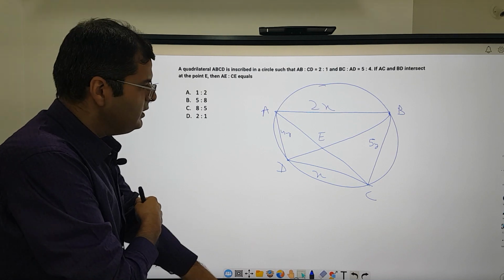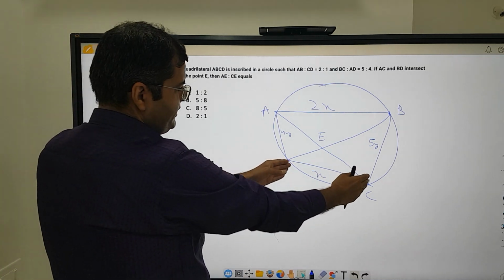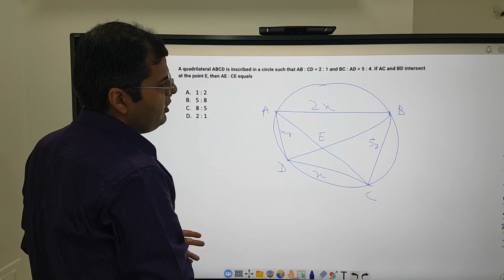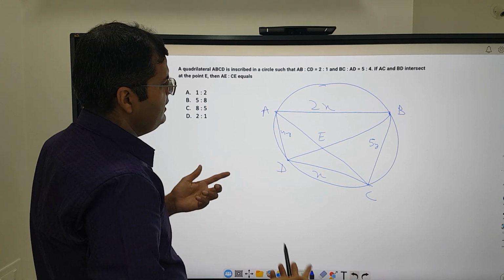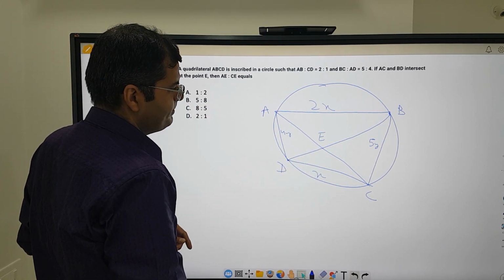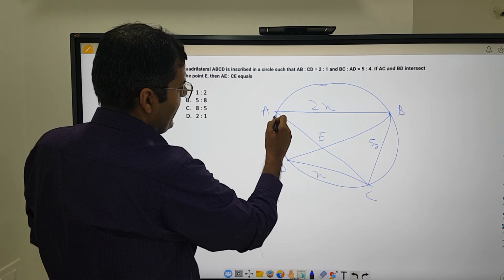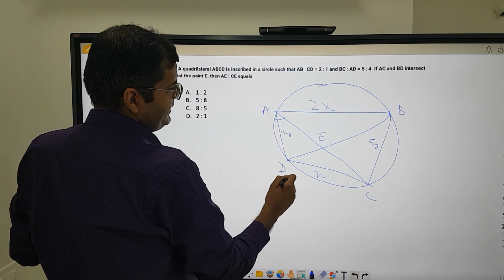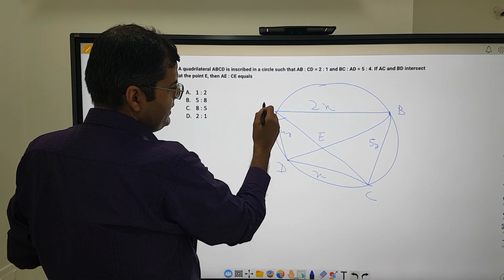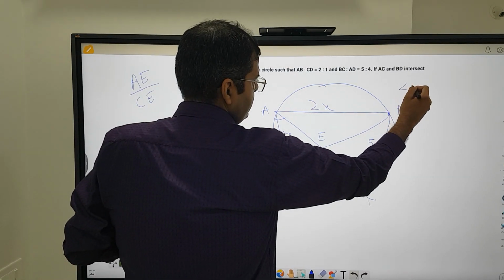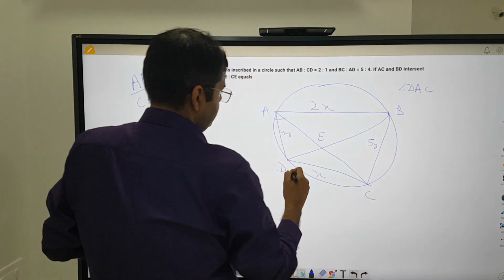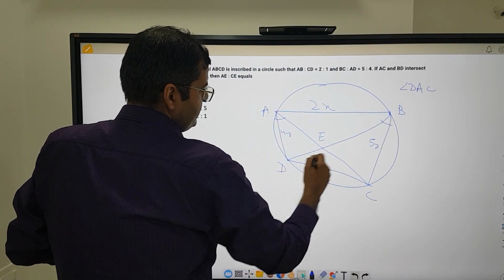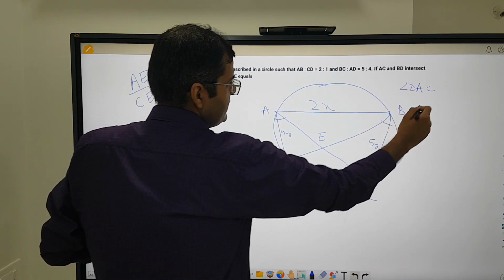Okay. Now if you just take the chord CD, we know that the chord subtends the same angle in the opposite segment. So the angle subtended by CD, which is angle DAC, is same as this angle, angle DBC.